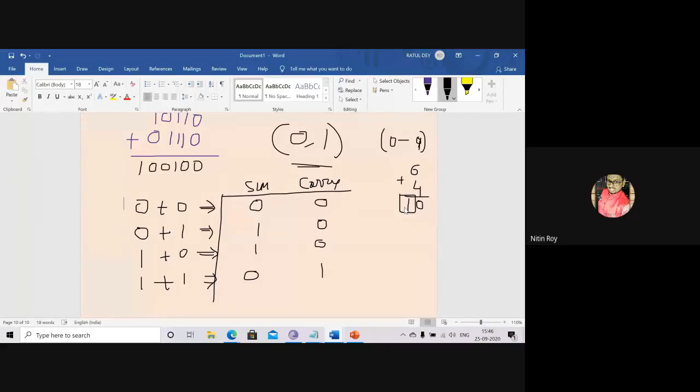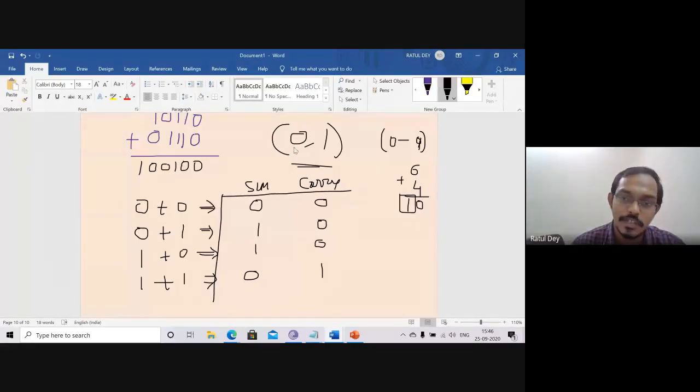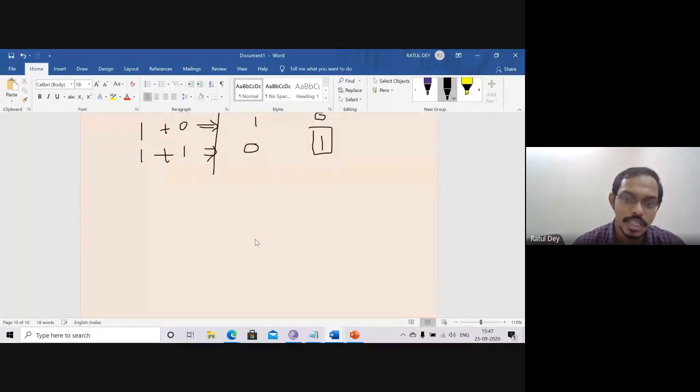Now the same thing is done for 0 and 1. In a binary format there is no possibility of the 2, 3, 4, 5 numbers. So there is 0 and 1. So 1 plus 1, this result is again 0 and carry is 1. You can remember that. If you add any number, it is representing this kind of situation. I will just tell you another example. Suppose we are telling that